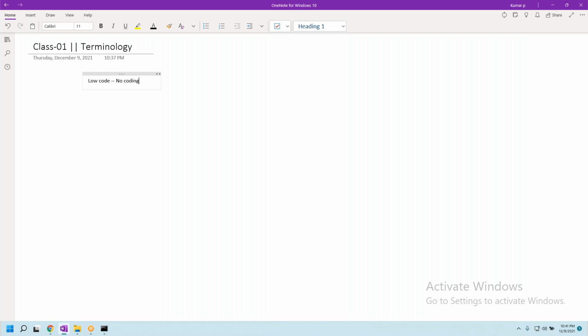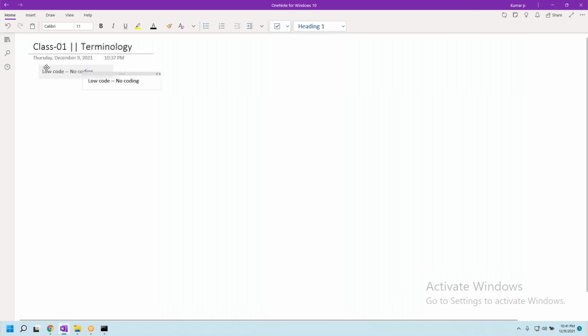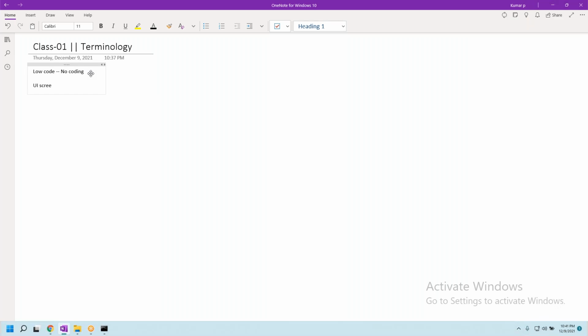Okay, let me tell you how things work. Basically, yesterday we saw how to create a UI screen. But what did we do to build that particular UI screen? Just drag and drop, sir. Correct.